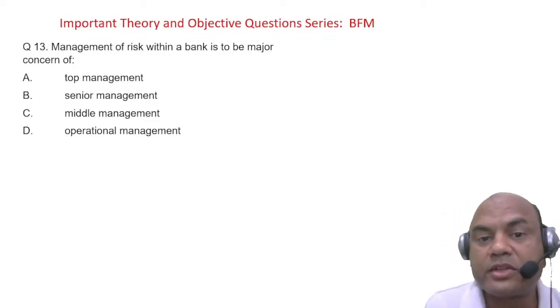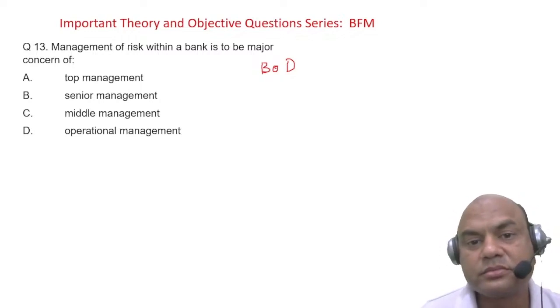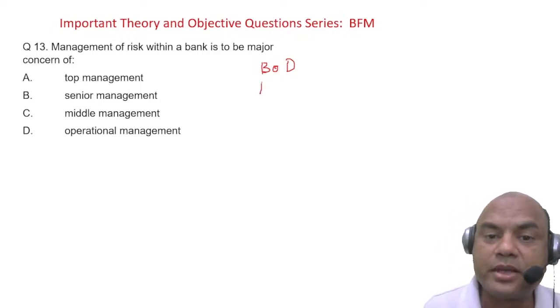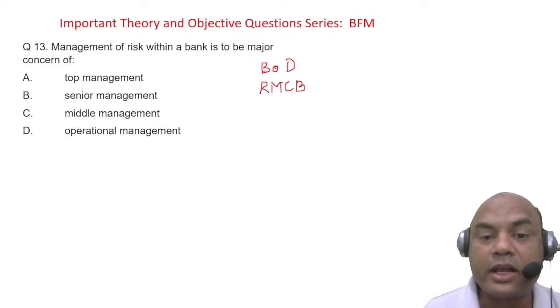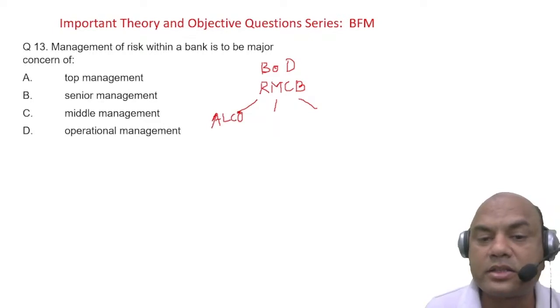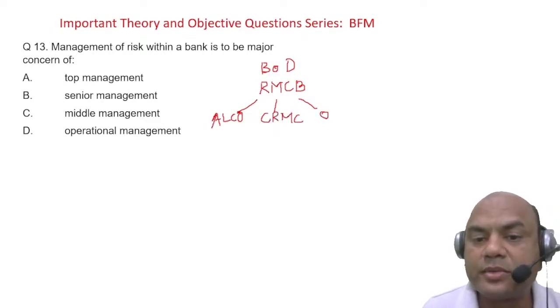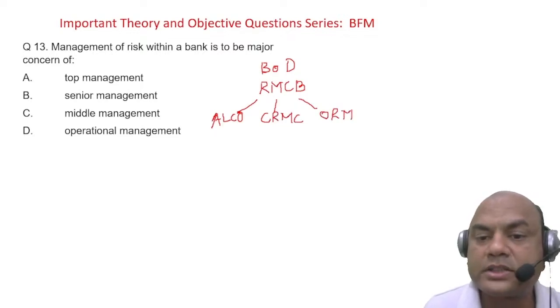First, the top level is what? Board of directors. Afterwards comes what? Who can tell me? Below this, it is RMCB, Risk Management Committee of the Board. After RMCB, there are 3 committees. ALCO, you might have heard this name many times, right? Then CRMC, and the last one is ORMC. Right? This is the sequence.